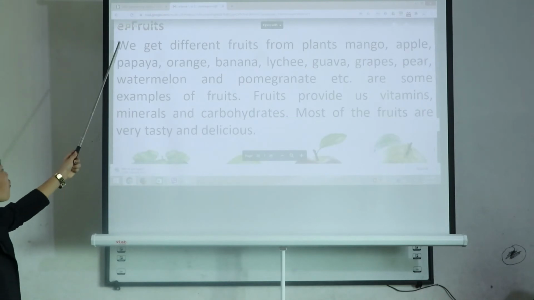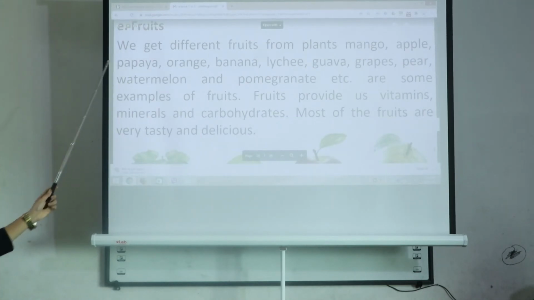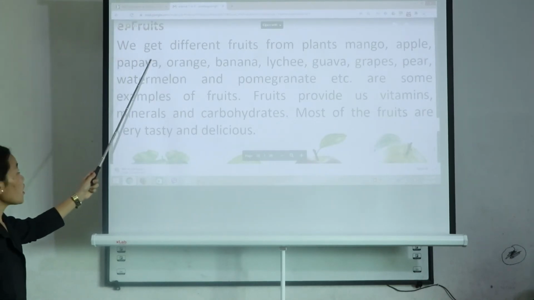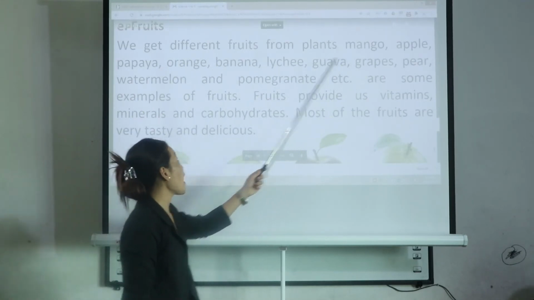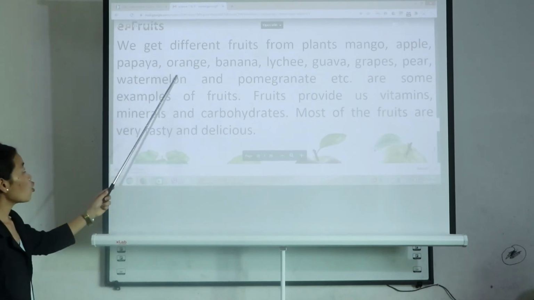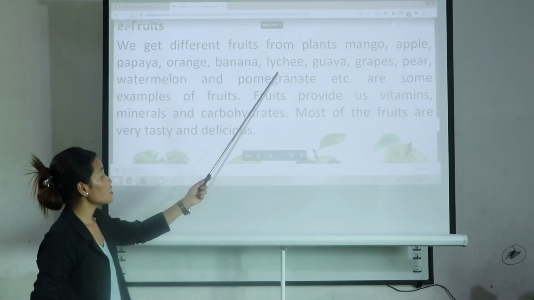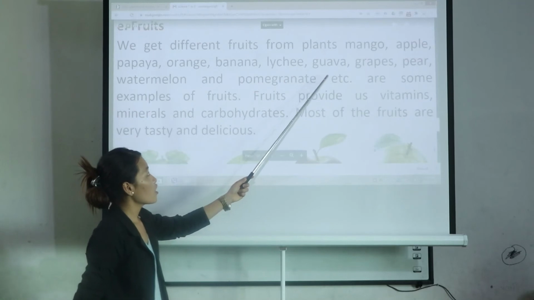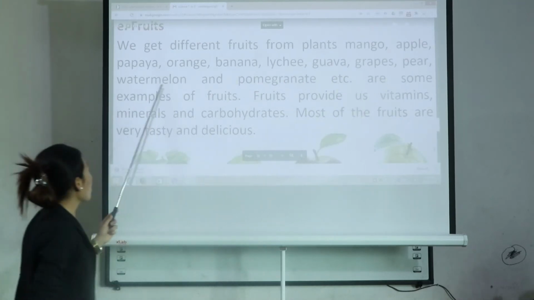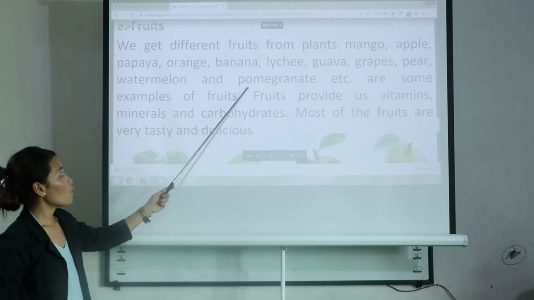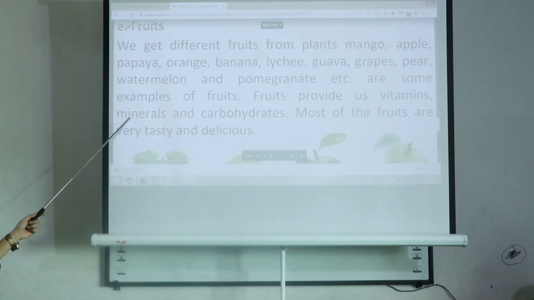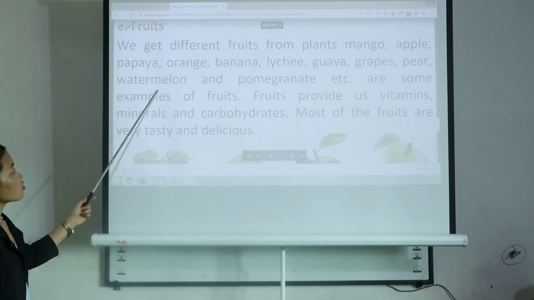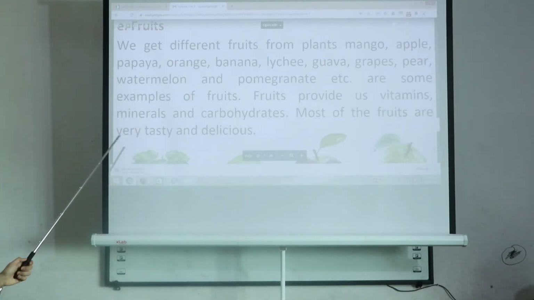Now number 5, fruits. We get different fruits from plants like mango, apple, papaya, orange, banana, lychee, guava, grapes, pear, watermelon and pomegranate, etc. These are some examples of fruits.